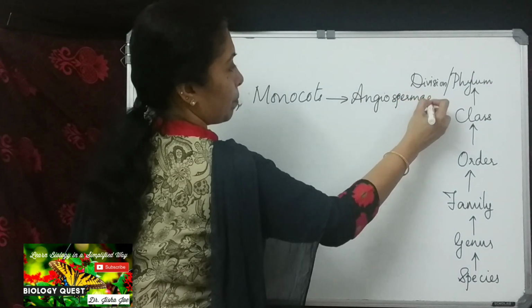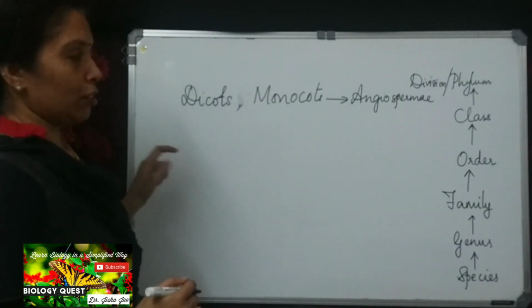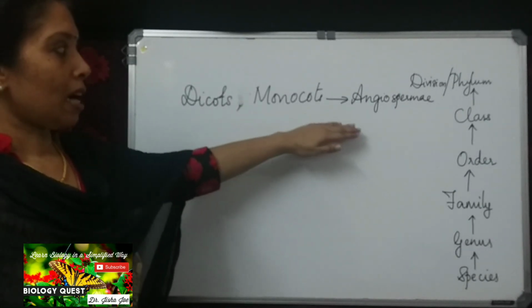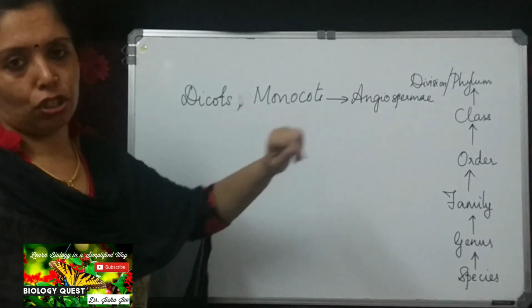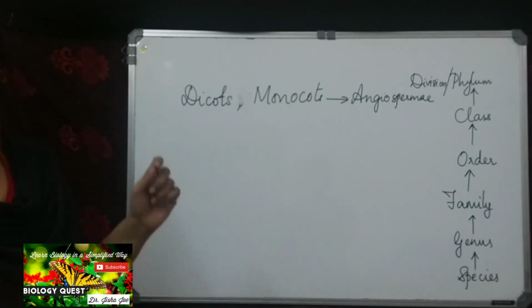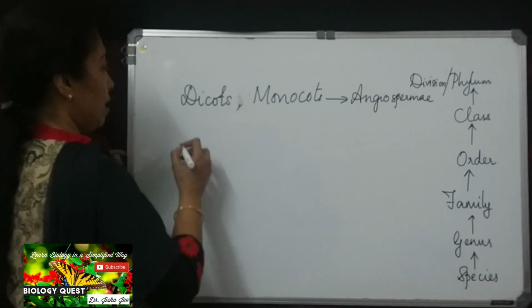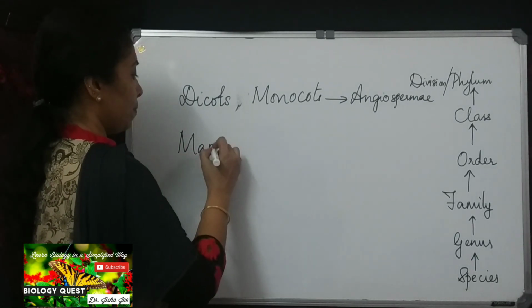Angiospermae. The two classes Dicotyledonae and Monocotyledonae come under the division Angiospermae. And another example from the animal kingdom, we have already seen Mammalia, mammals.